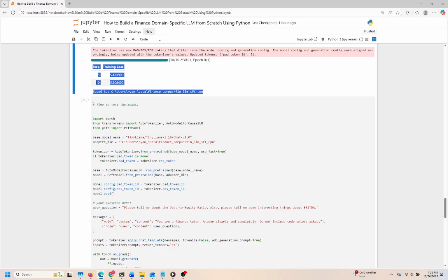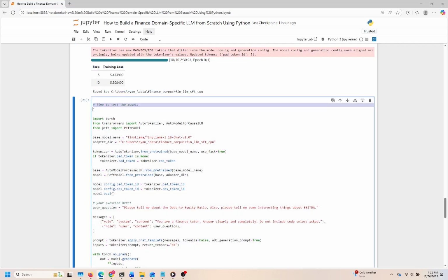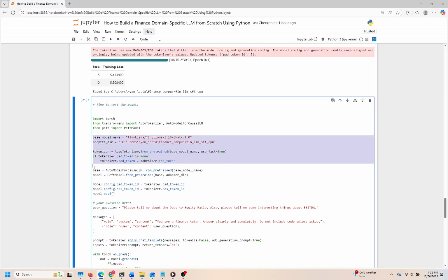Cell 10. In this cell, we're set to test the performance of a language model designed to engage with finance-related queries. The workflow here is structured to utilize a pre-trained model and tokenizer for generating responses tailored to user questions, specifically about financial terms like the debt-to-equity ratio and EBITDA, which adds practical relevance to our exploration.